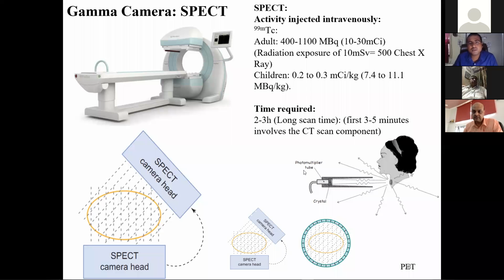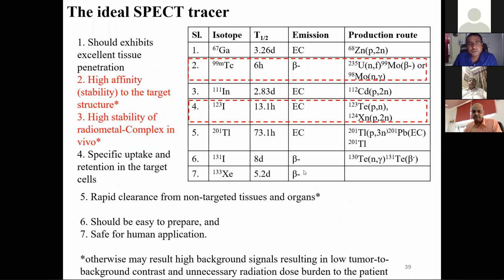Not only technetium-99m, for thyroid cancer, iodine isotopes like iodine-125 are also used. That I'll come to. There are many sources we can see here: gallium, technetium-99, indium, iodine-123, thallium. All these are there, but technetium-99 is mostly used. Iodine-123 and 131 are used for the thyroid.